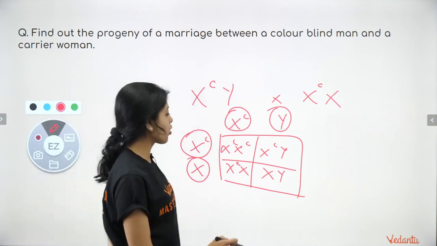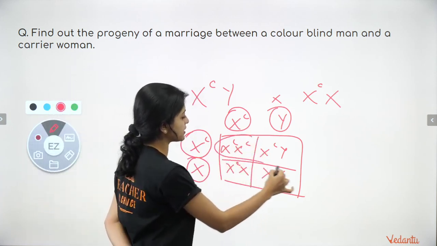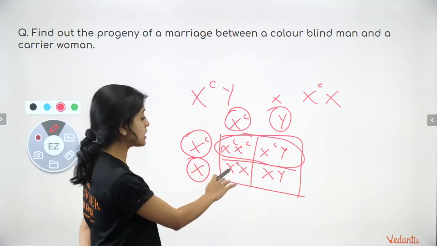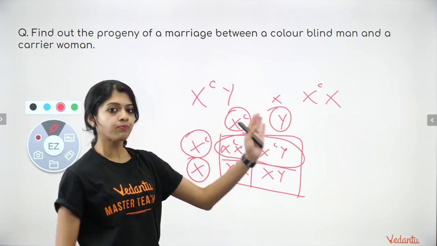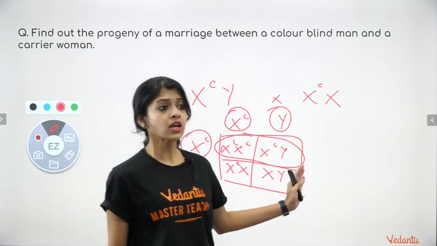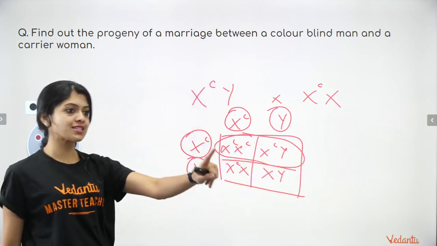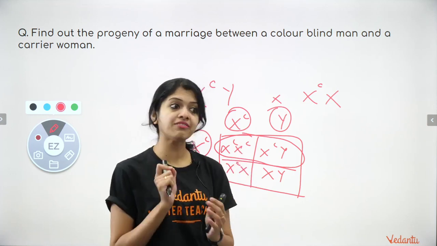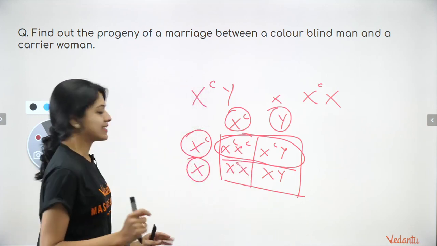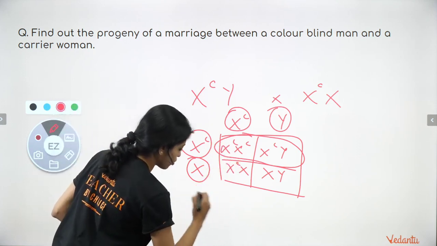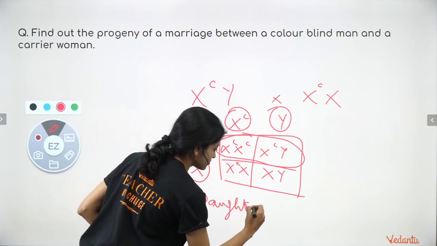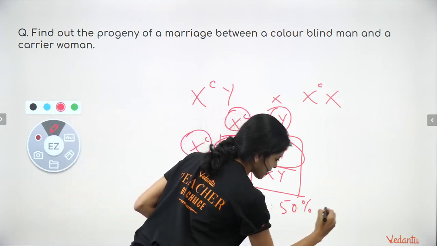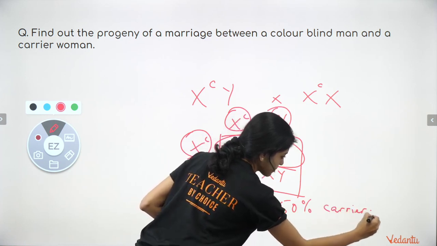As you can see, how many are colorblind? 50% of the children are colorblind, partly female and partly male. Thinking in terms of daughters and sons, Rebel, Raza, you can go back to our older videos on genetics where all of these concepts are discussed very well in detail. So, among the daughters first, 50% are carriers and 50% are affected.